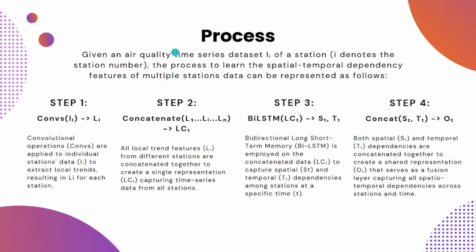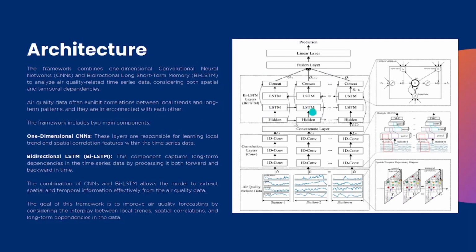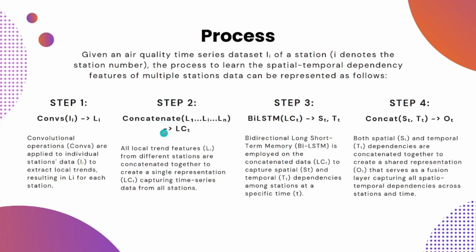Now let's break down the process our model follows to learn spatial temporal dependencies from multiple air quality stations. First of all, we start by applying convolution operations to each station's data. This step extracts local trends, resulting in a set of local trend features for each station. Next, we concatenate all local trend features from different stations together.